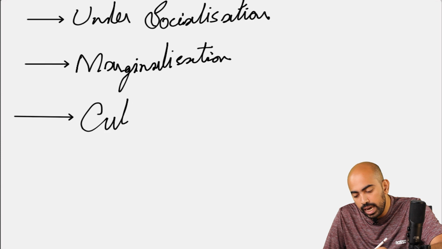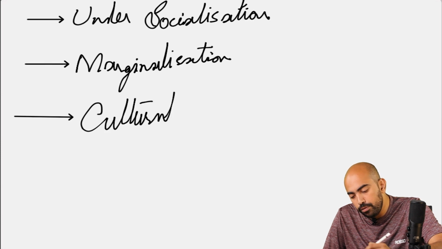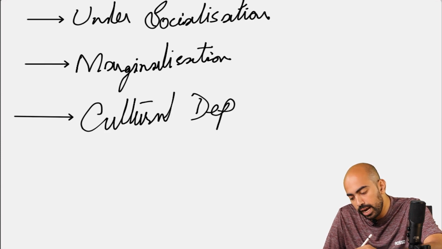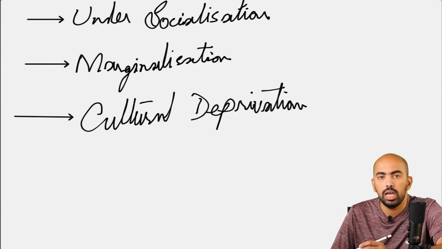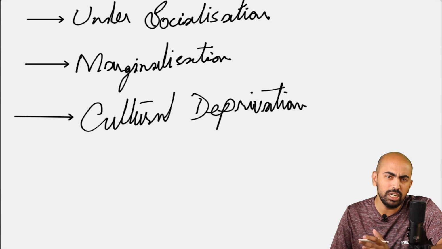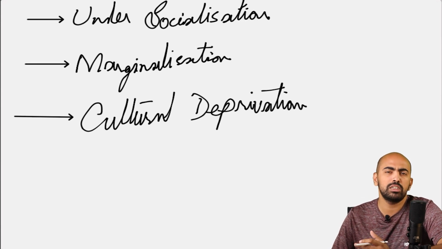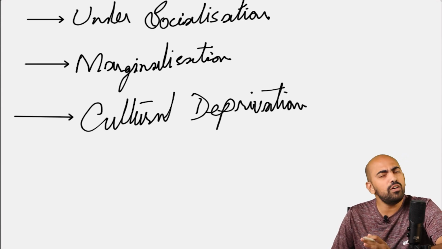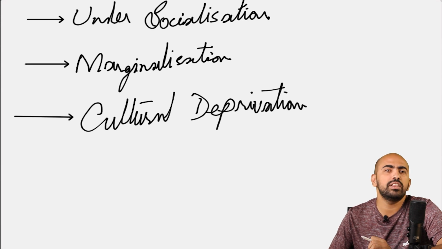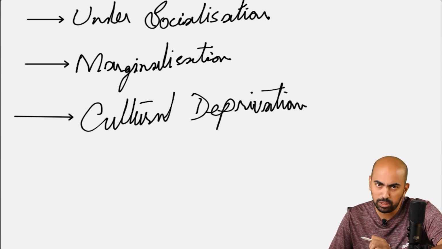So we can say cultural deprivation could be the reason behind non-conformity. The idea of cultural deprivation is usually linked with the ethnic minorities and the working class of the society because they don't know the appropriate or conformist culture within the society.